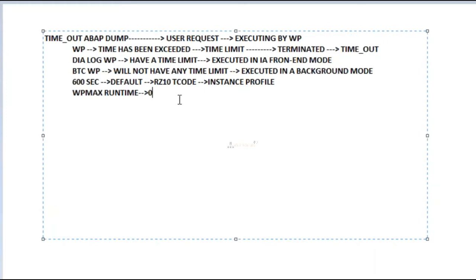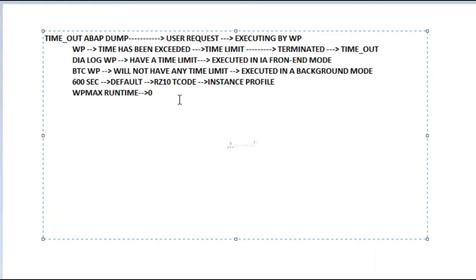The 0 will be specified only for specific scenarios, not regularly. If a user complains or requires it, it's a very critical report and it should not terminate at any cost, then at that time we can give a 0 value. Once the report has been completed, we need to revert back to the old value.